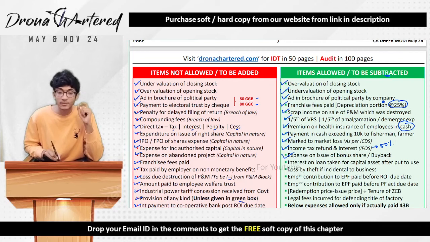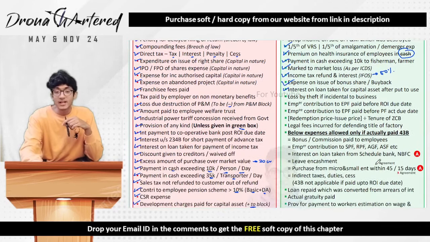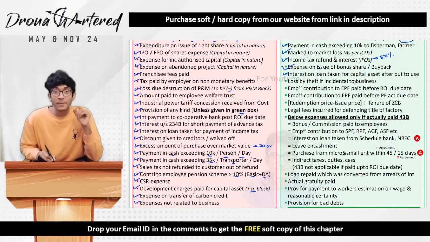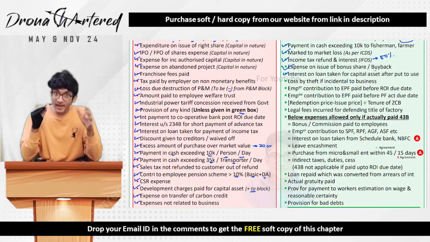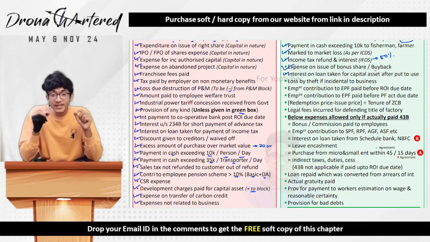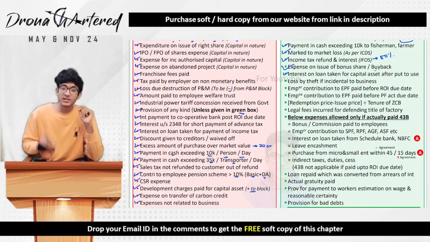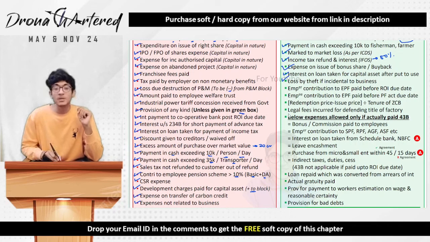Very, very important point. Next, any interest on loan taken for capital asset after it is put to use. Once the capital asset has been put to use, any interest up to the date of put to use is capitalized to the asset and added to the block. But any interest on loan taken for capital asset after put to use, that amount of interest will be allowed as a deduction and you can reduce it from your PGBP income. Any loss by theft, if it is incidental to business, we will allow you as deduction.